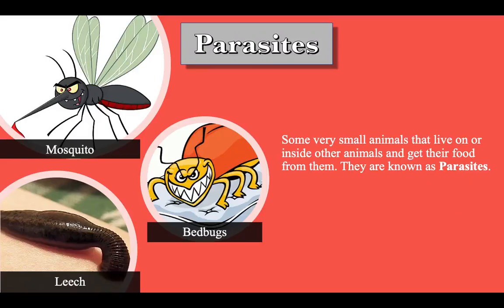Last in the row is parasites. Some very small animals that live on or inside other animals and get their food from them are known as parasites. Tapeworm, mosquito, bedbugs, leech are some of the examples of parasite.